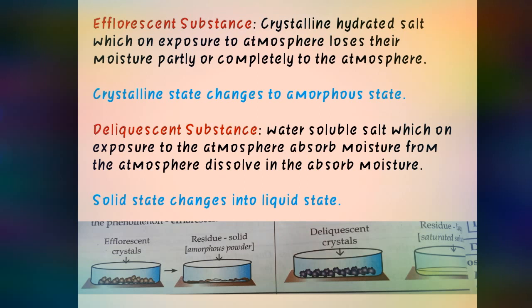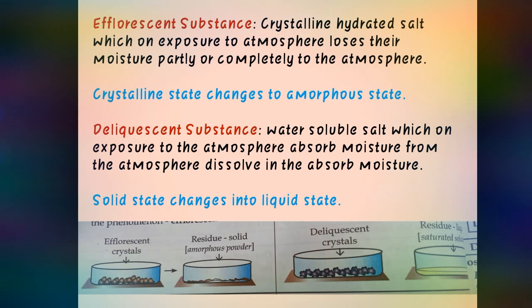So there are 2 points you have to keep in mind for efflorescent substance. First, it is always a crystalline hydrated salt. Second, whenever that substance is exposed to atmosphere, it loses its crystalline state and turns to amorphous state. Then second is deliquescent substance.